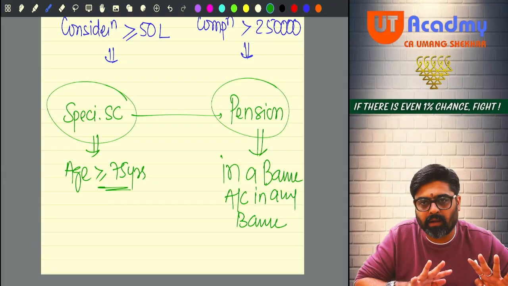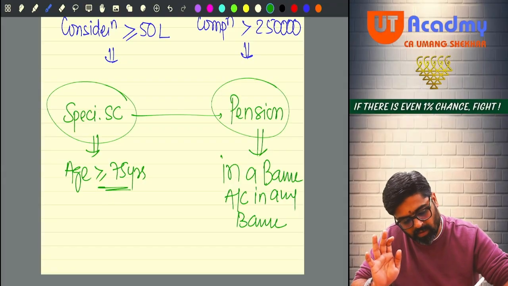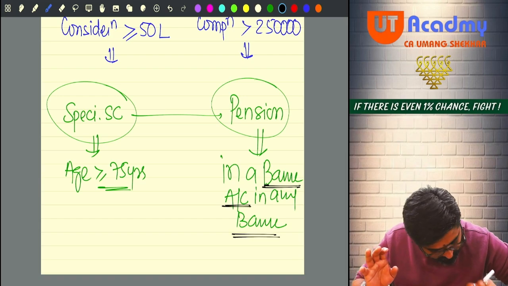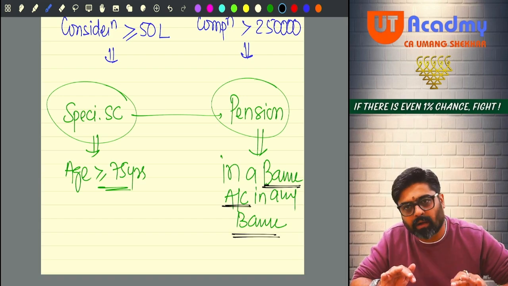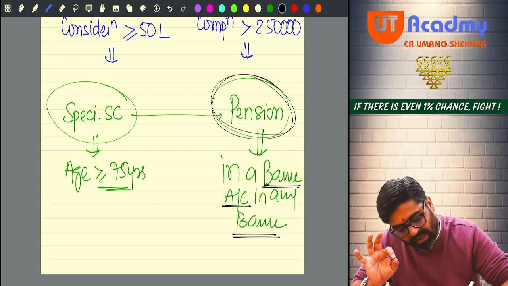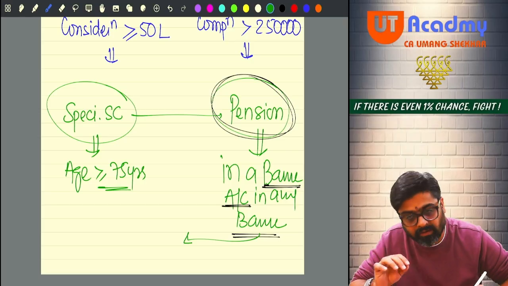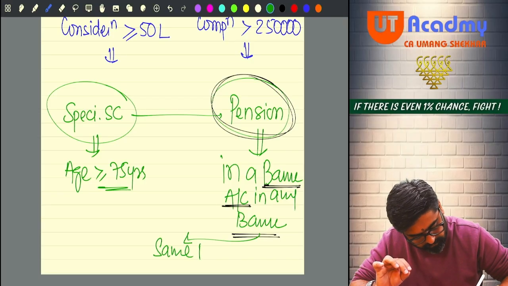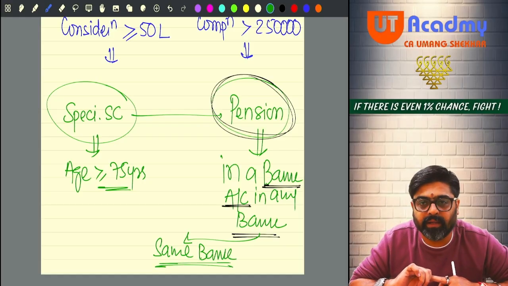So you have a bank account with any bank, and in that bank account your pension is getting credited. Now with that same bank where your pension is getting credited, yes or no?